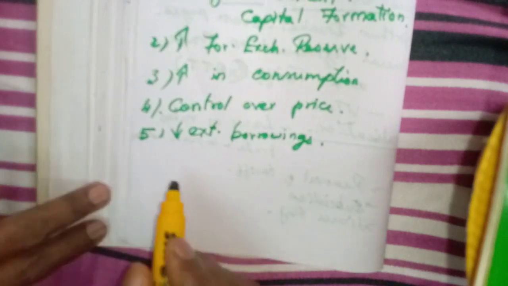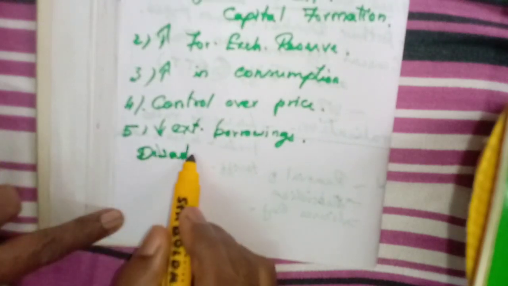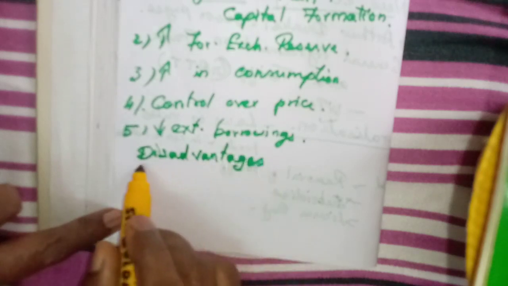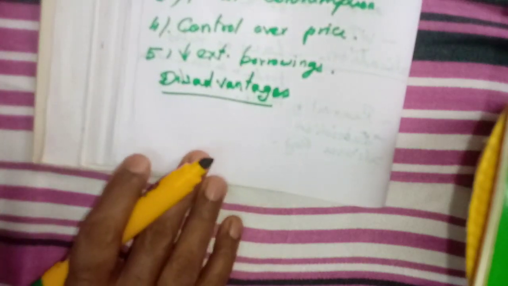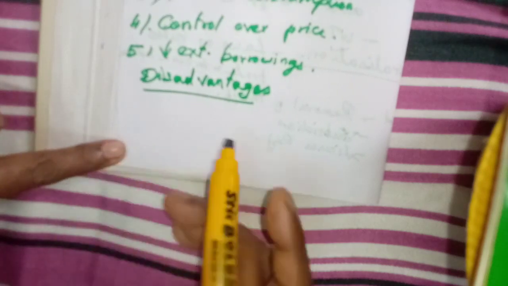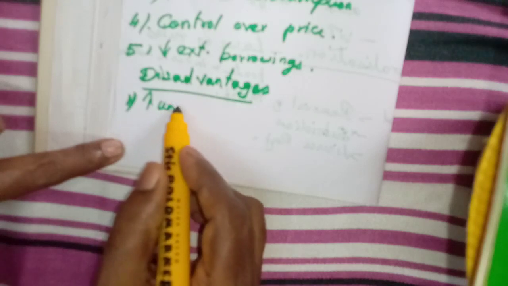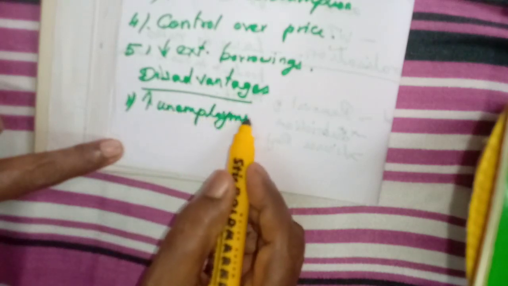Then what are the disadvantages of this liberalization? Compared to the advantages, there are many disadvantages. Nobody likes this foreign direct investment. It increases unemployment. We may ask, since we open many industries, why will we suffer unemployment?